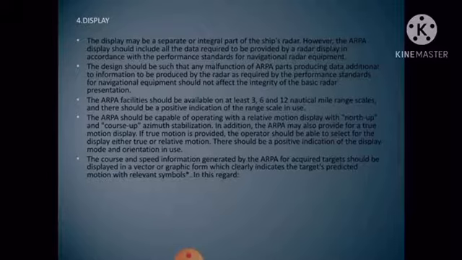If a true motion display is provided, the operator should be able to select for that display either true or relative motion. There should be a positive indication also of the display mode and orientation in use. The course and speed information generated by the ARPA for acquired targets should be displayed in a vector graphic form which clearly indicates the target's predicted motion, with relevant symbol in this regard.